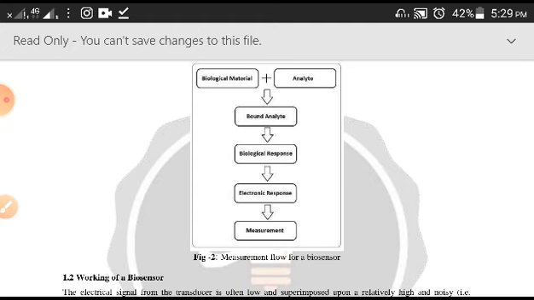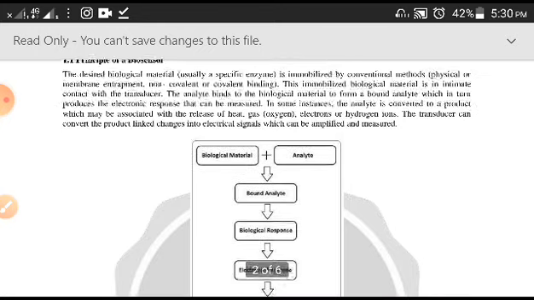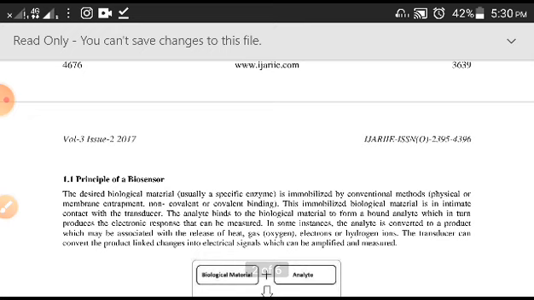This combination of analyte and biological component will give some kind of signal that will be sensed by the transducer, and then the transducer will send it for amplifying. Once the amplification happens, it will be analyzed and given to you as an electrical response that can be recorded and understood, to detect various markers for various diseases.